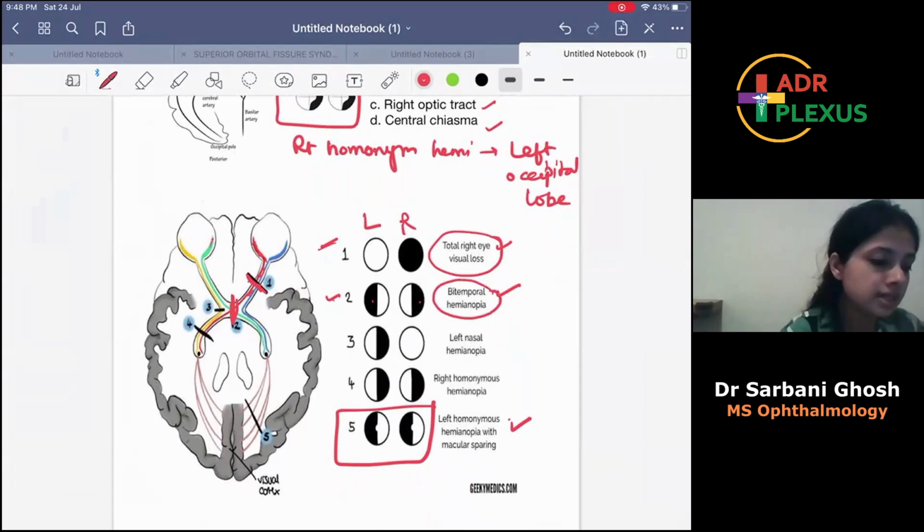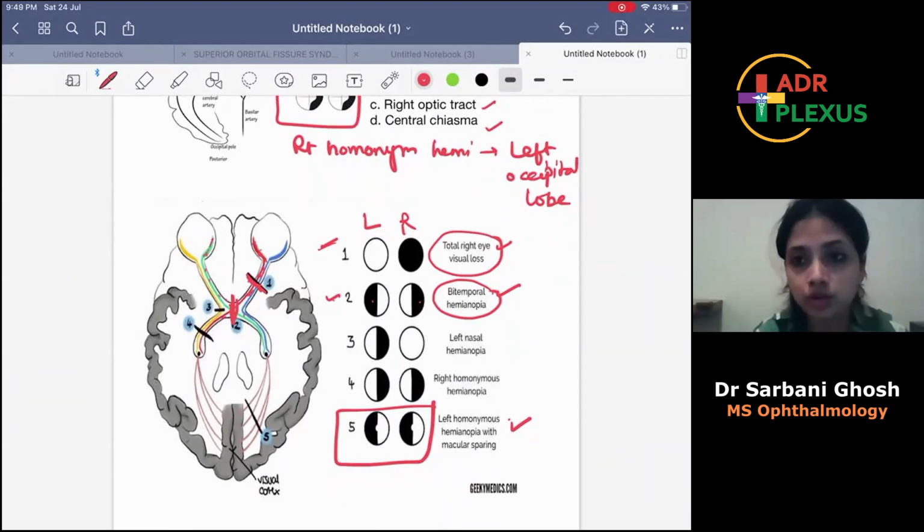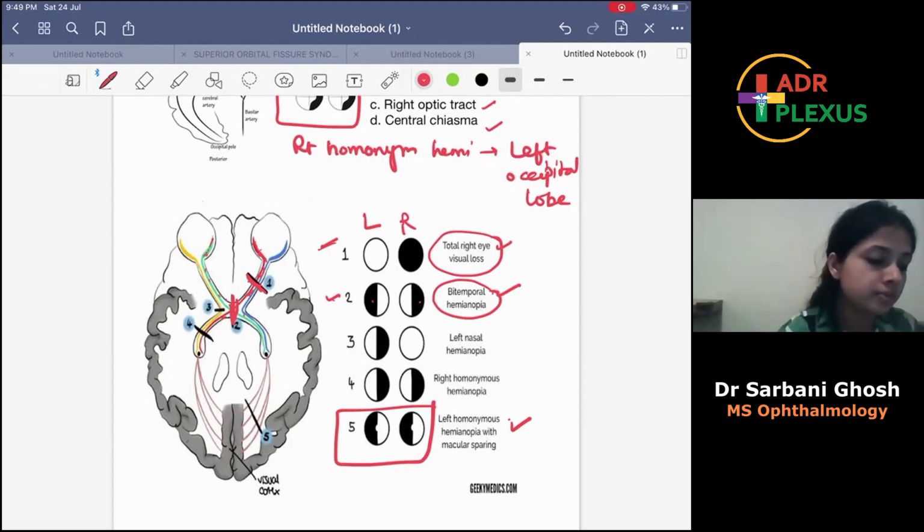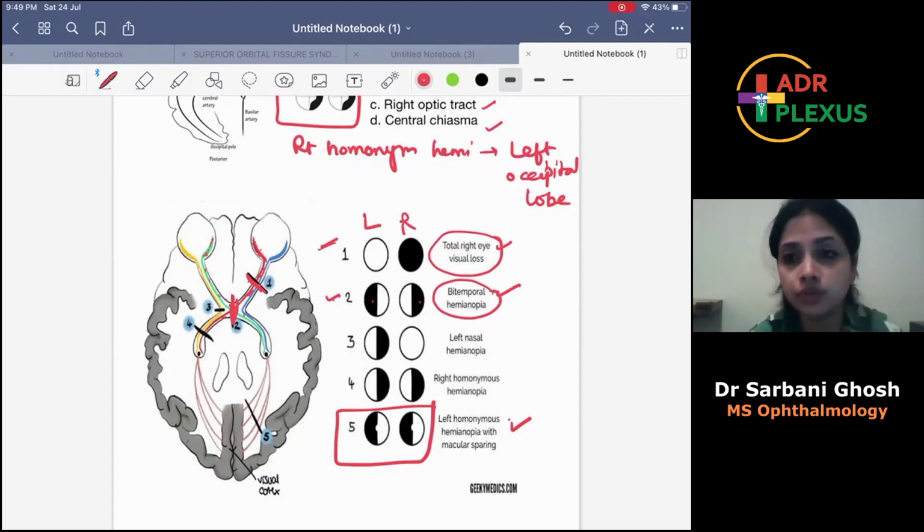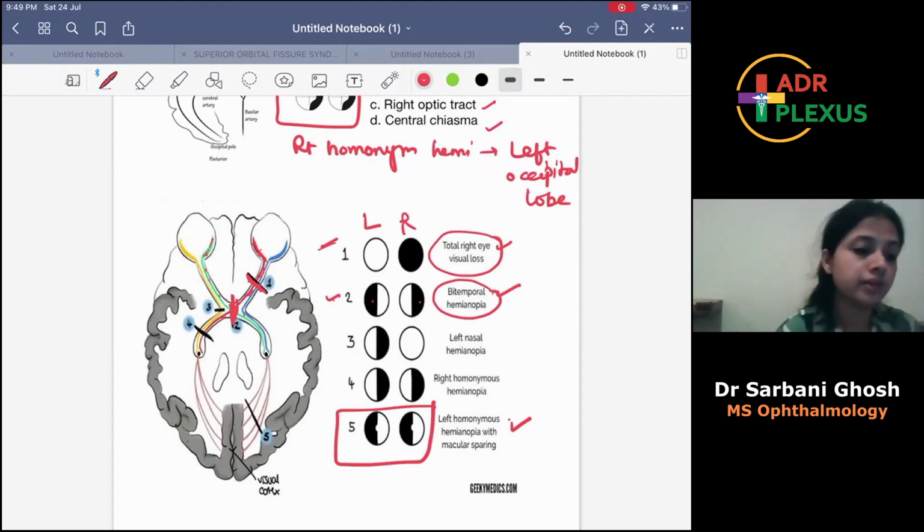Because the nasal fibers from each eye are crossing at the level of the central chiasma. These nasal fibers are responsible for the temporal field of vision. So when there is a central chiasmal lesion, these nasal fibers supplying the temporal field are affected, and hence we find bitemporal hemianopia. Now this number 3, this is the lateral part of the chiasma.